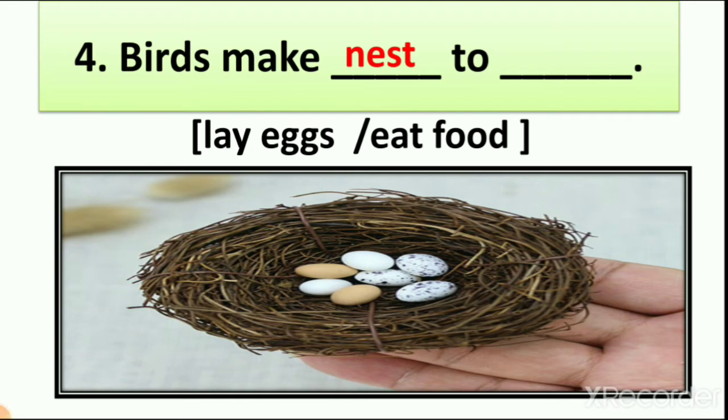Birds make nest to dash, lay eggs or eat food. So in the nest what do they put? Eggs, right? So why do birds make nest? They make nest to live in. When they want to eat, they go outside and eat seeds from the land, right? So birds make nest to lay eggs. So what is the answer? Lay eggs. Birds make nest to lay eggs.